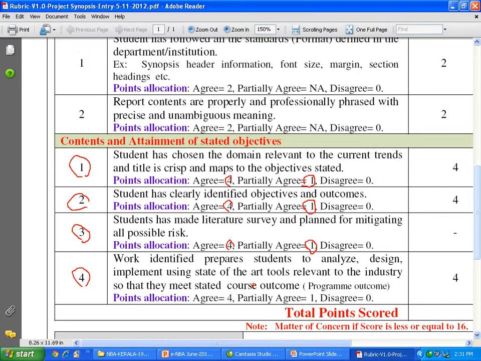So we need to look into the course outcome for project. For project also we need to define the course outcome. Have we done this? We need to look into that. Then accordingly, every synopsis we need to check it. If everything is done, fine. For partially agree, we have to ask the student to go back, revise this and submit. So this is the initial rubric developed for the demonstration training program by the NBA coordinator of this institution.